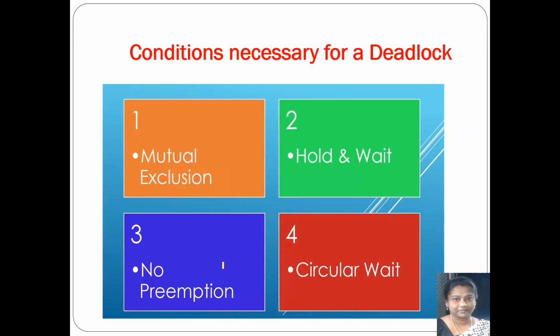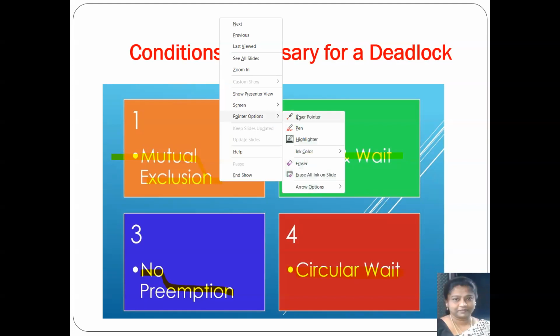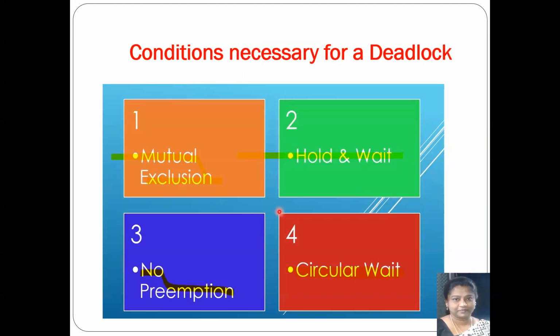The third one is no preemption, and the fourth one is circular wait. If all these 4 conditions exist in a system, then we can say that the system is in a deadlock state. Clear with this? I hope you are able to understand clearly what it means.